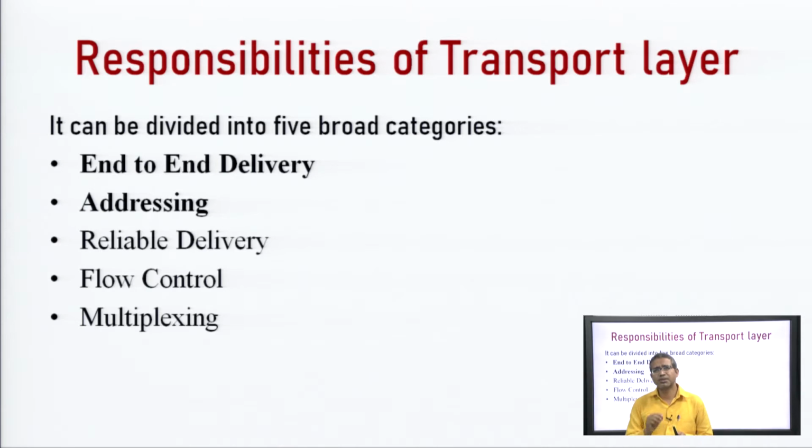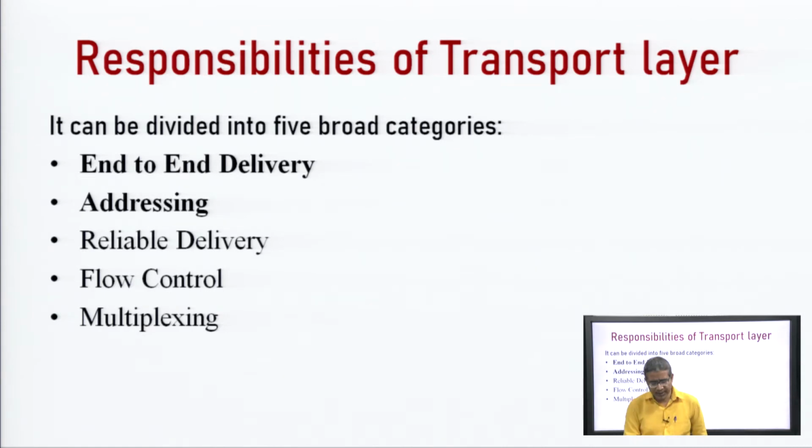So, which process, which port wants to communicate with which one, the message must go to the intended one. For example, if you are sending some mail, then it must reach the Gmail account of the other user in that port. So, this is process to process communication.